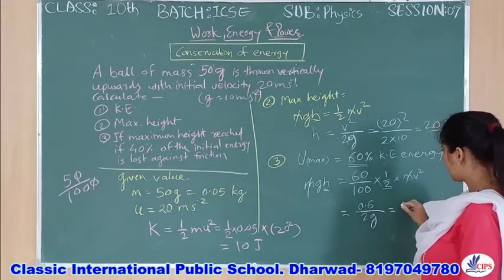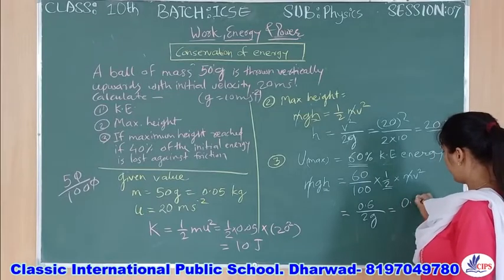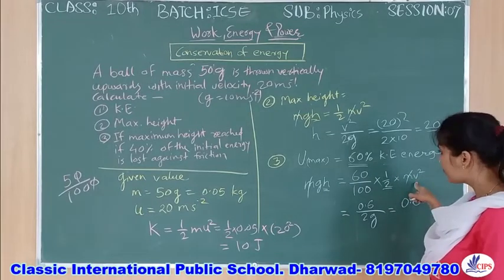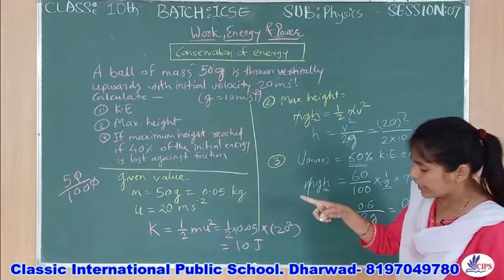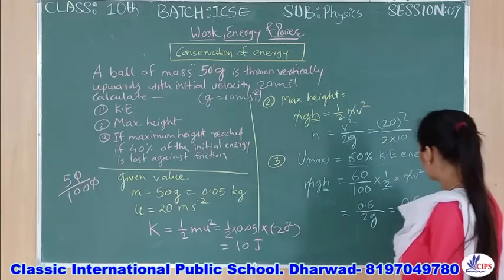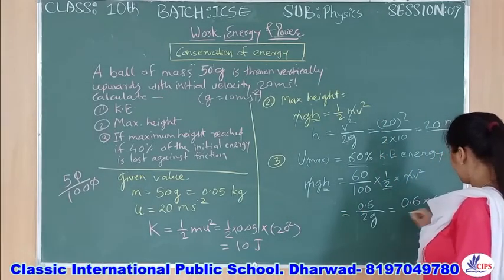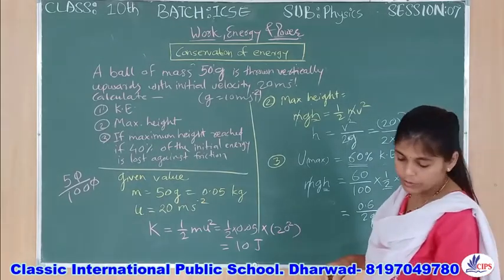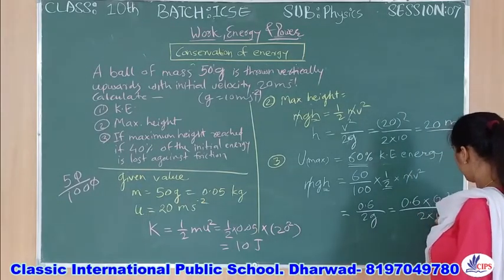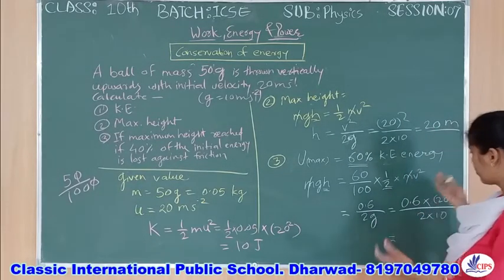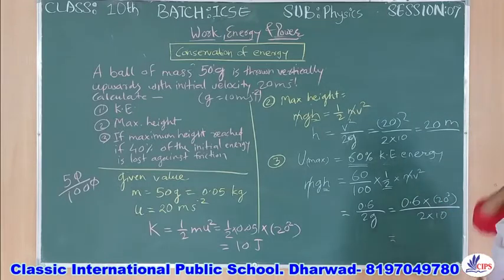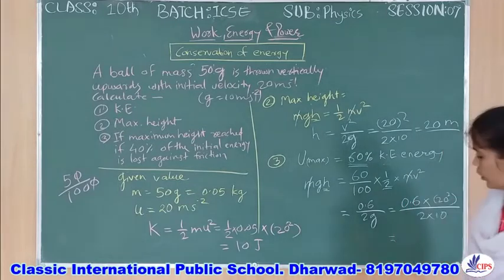And v square they have asked you. So 0.6 into v square, what is that? V square, yes, 20 they have mentioned. So it is 20 square. Again 2g means 2 into 10. You just do that numerical, and you will again get the answer, which will be 12 meters.